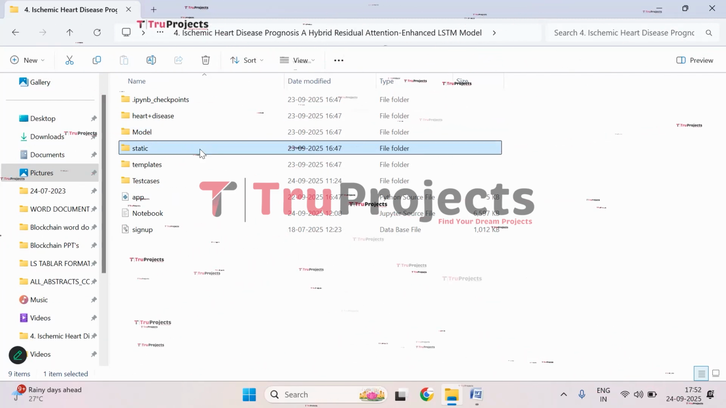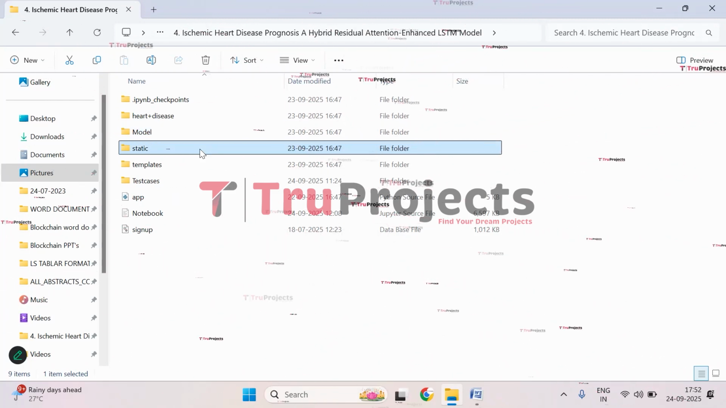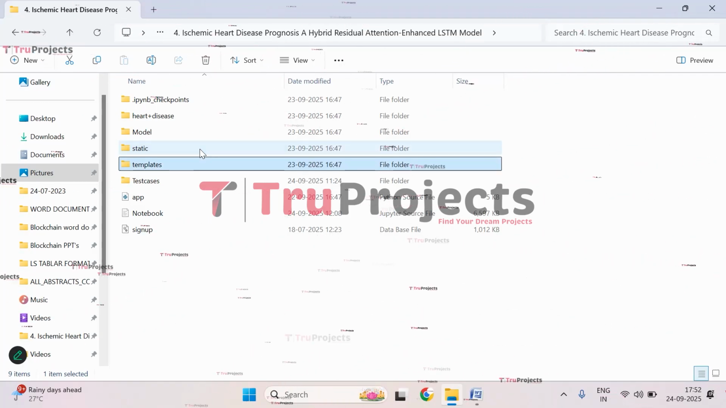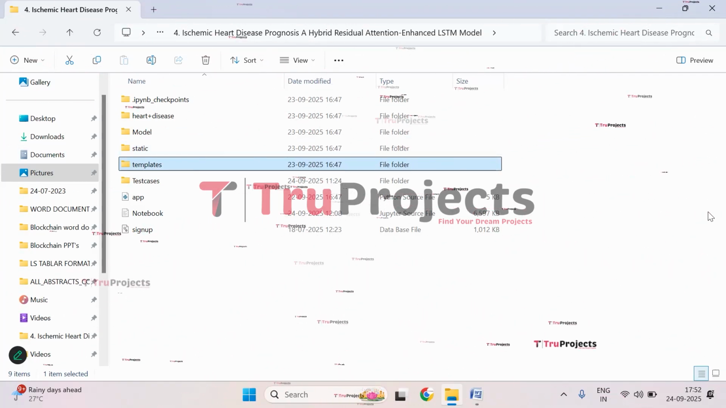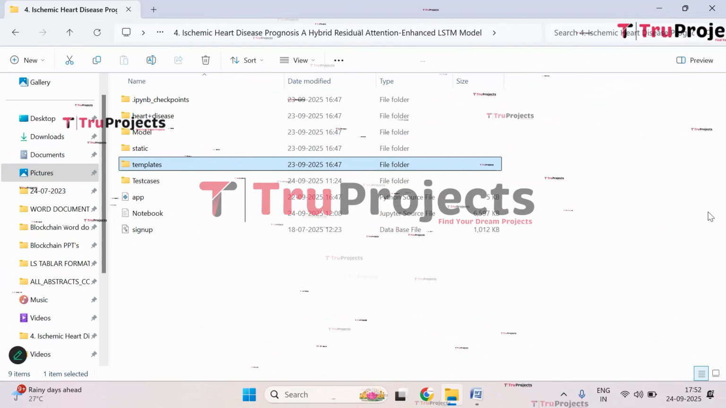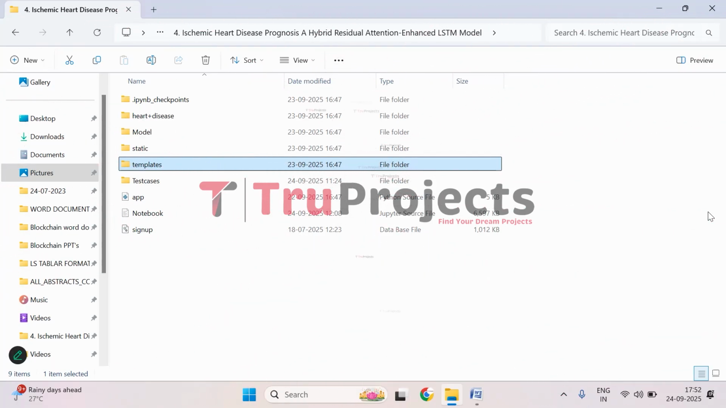And here we have static folder in which we have CSS, JavaScript, and Bootstrap files which are important for the project's visual appeal. And here we have templates folder in which we have HTML pages used in this project. It typically includes files like index.html, about.html, etc., which represent different pages of the website.